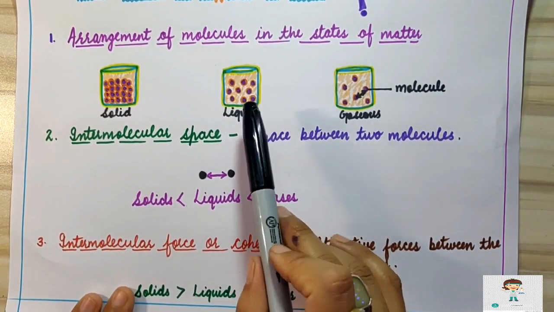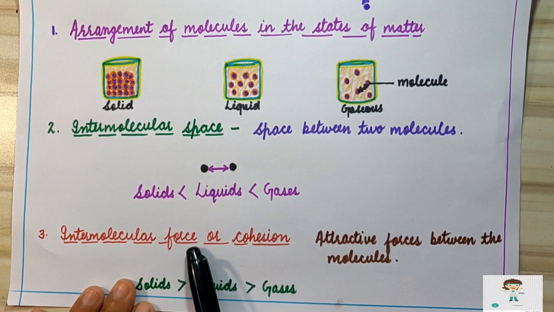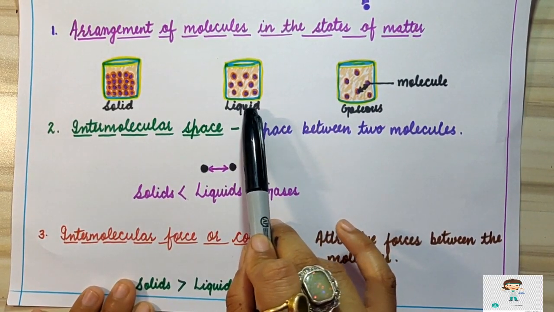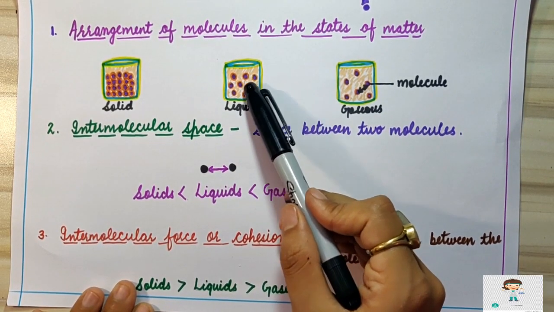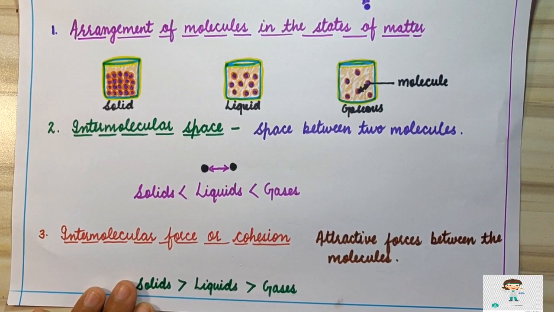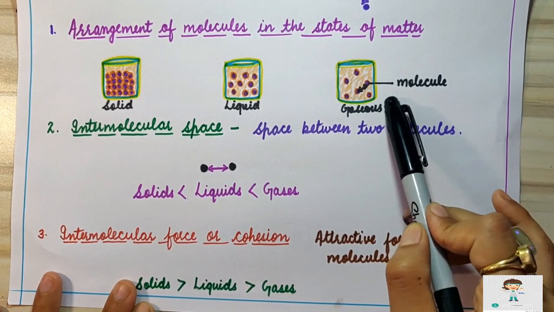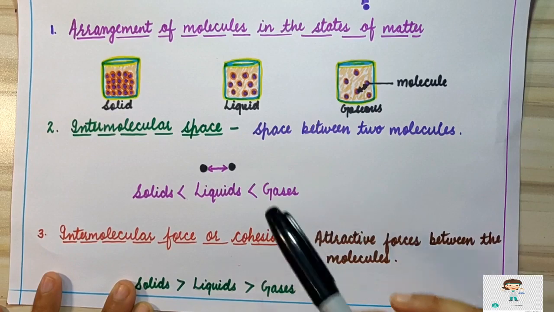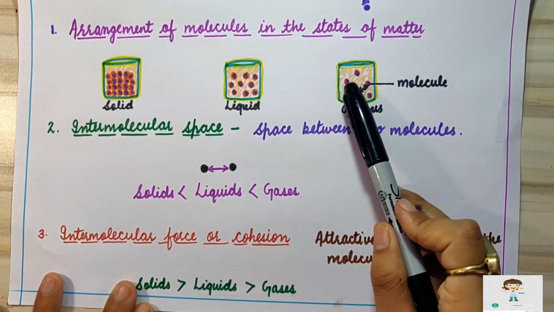On the other side, in case of liquid, the intermolecular forces will be less than that of solid. Why will they be less than that of solid? Because particles are loosely packed. So they have gaps between them. They have intermolecular spaces. So the interactions will be less than that of solid particles. Now third, we have the gaseous state of matter. In case of gaseous state of matter, particles are independent of one another. They are very far away from one another. So that is why their interactions are minimum.